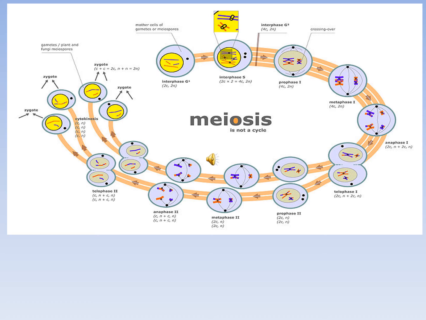But the uniqueness of meiosis is the phenomenon of crossing over.